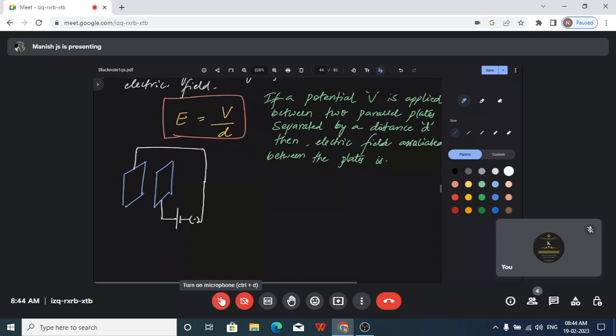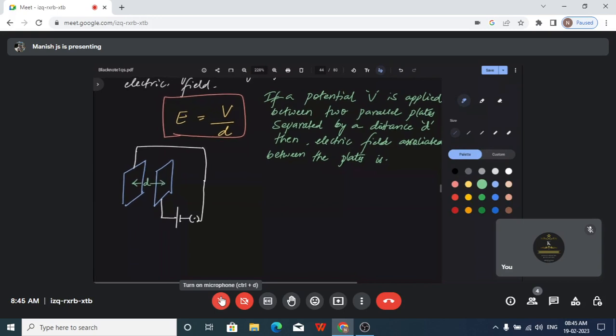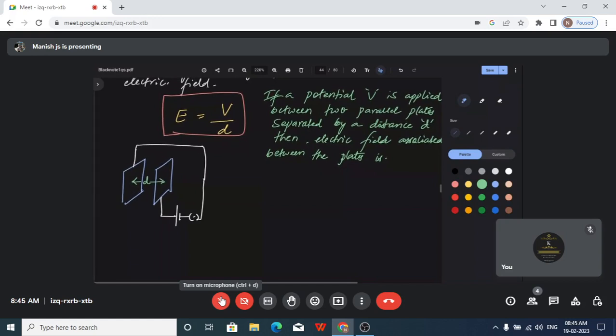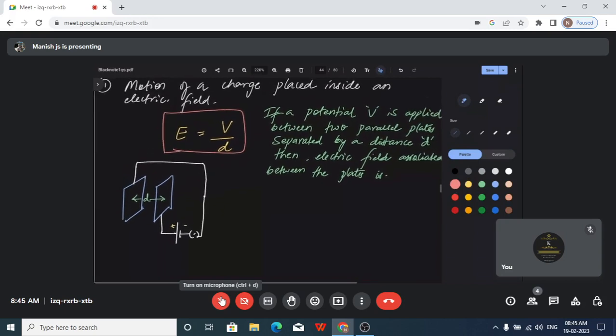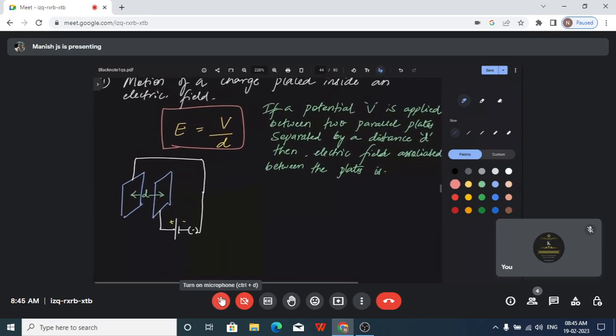If you connect like this, you can apply potential between the plates. The distance of separation between the plates is D. Then an electric field is obviously set up between the plates, which is given by E equal to V upon D.